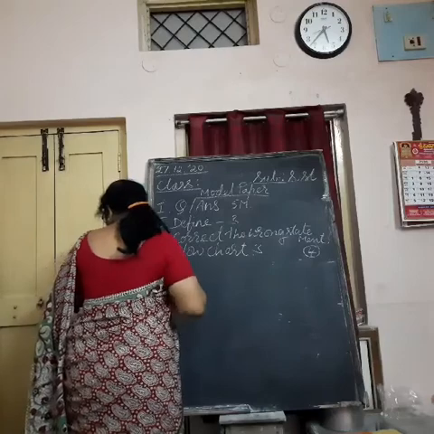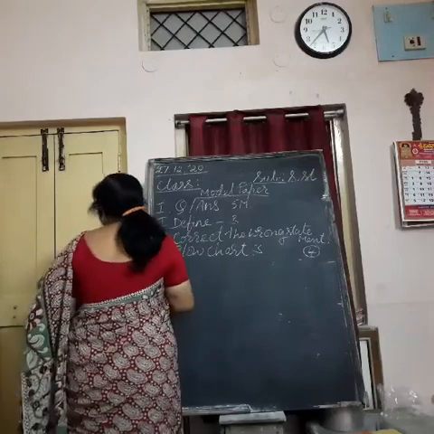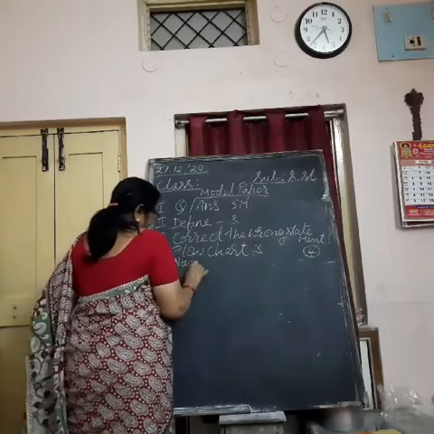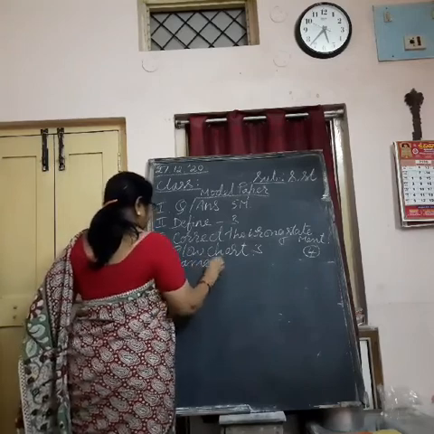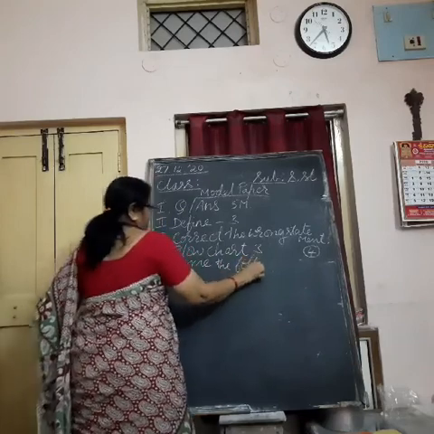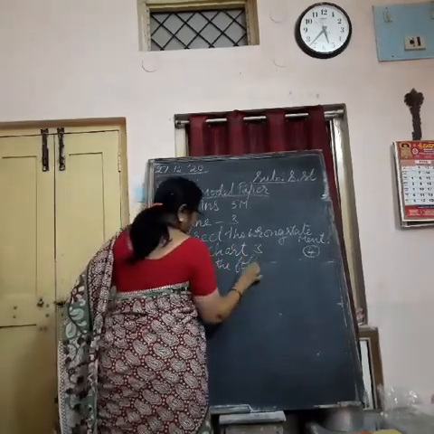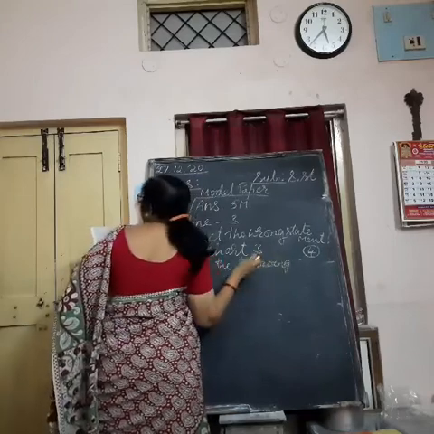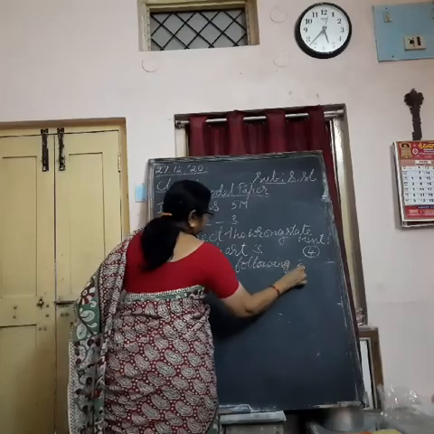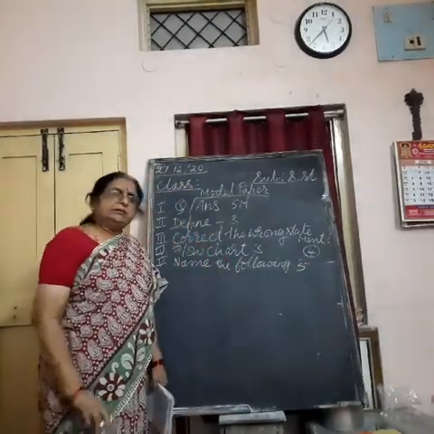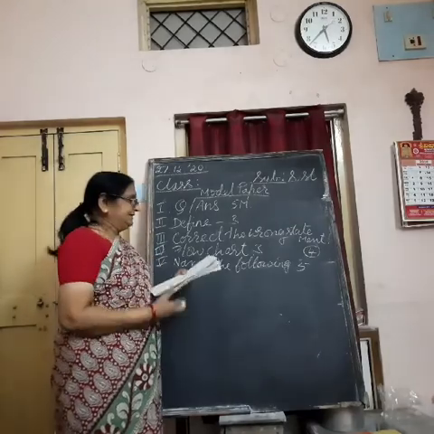Then the 5th one, you are going to get name the following. They are for 5 marks. You are going to write just the names, not the complete sentence.